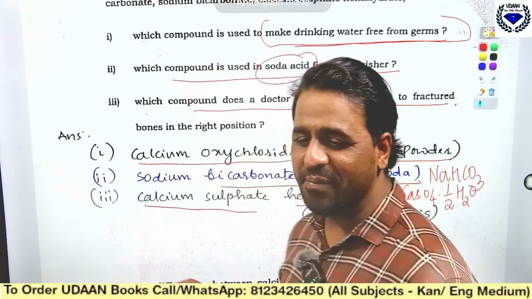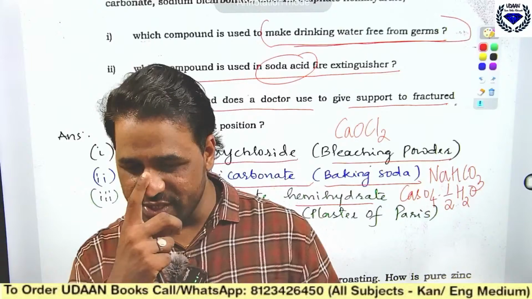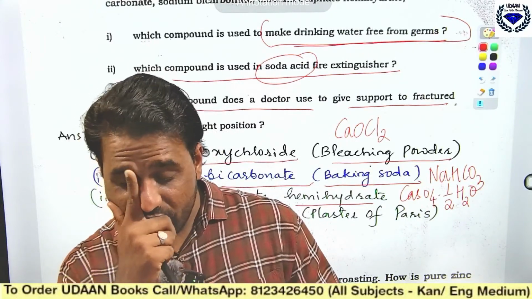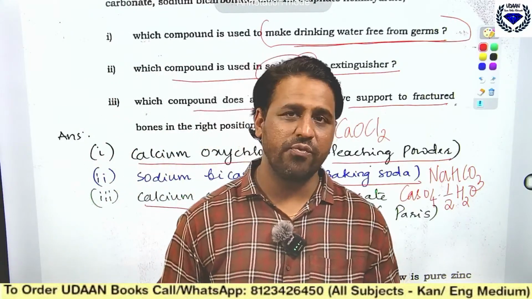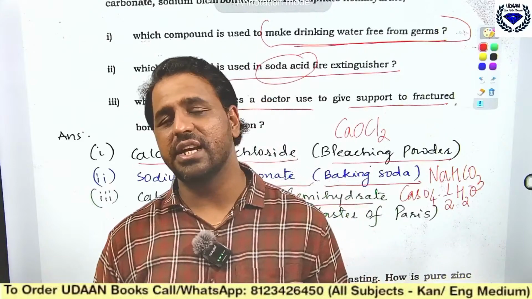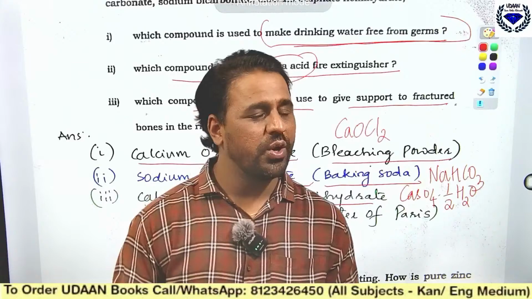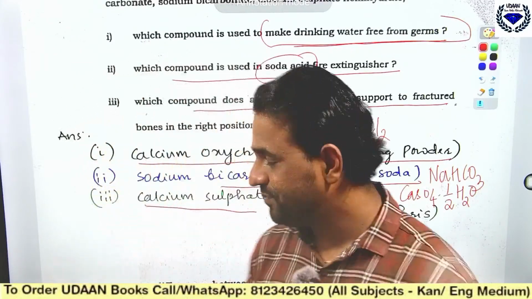Okay. Now coming to summarize, asking for, yes, very good. Plaster of Paris. Chetan is asking, sir, how to contact you personally? You can just connect to this number dear, 8123426450, on the screen which is given. Rangnath is asking, I'll connect to you very soon.